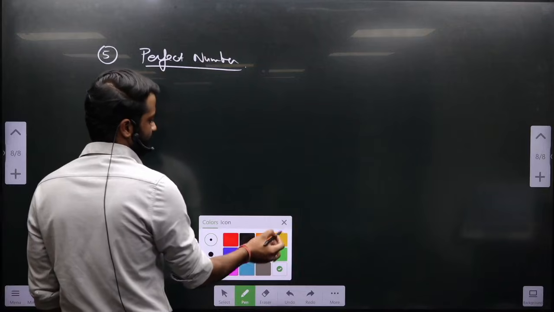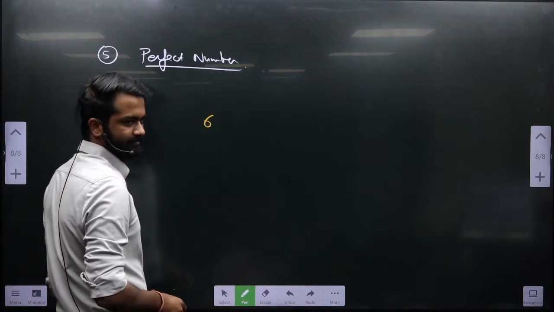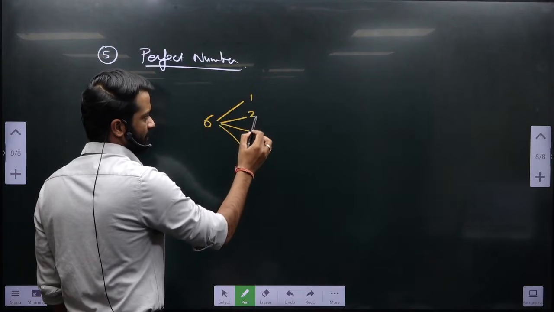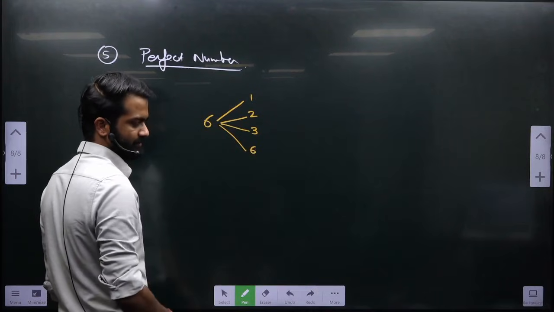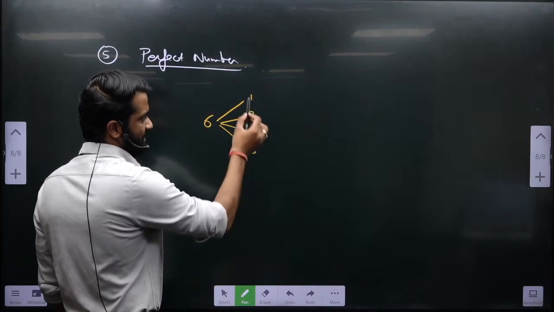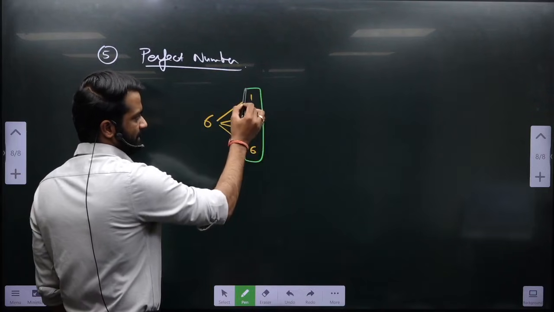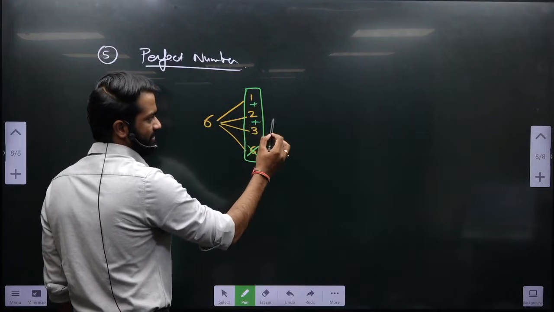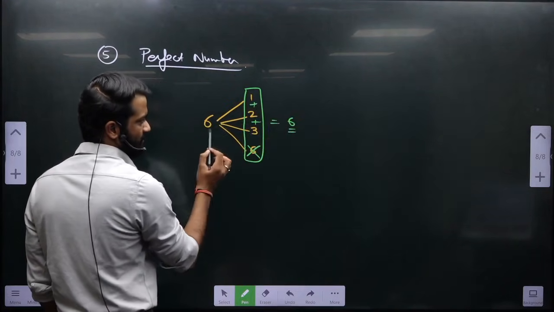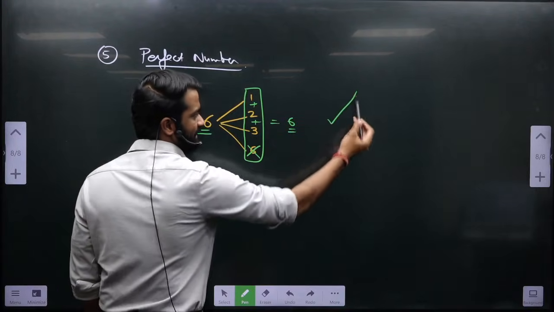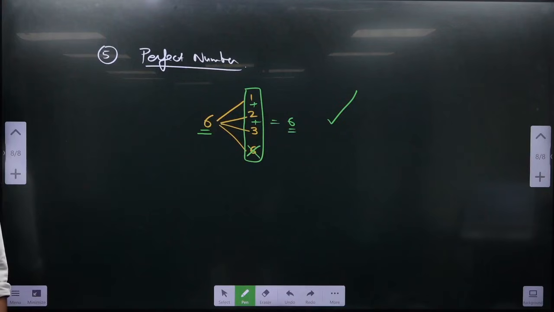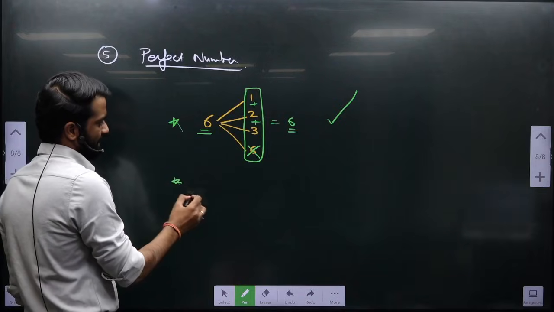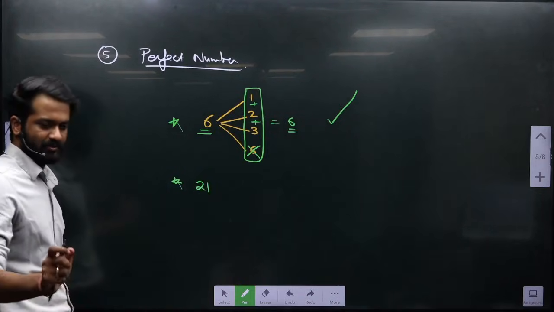Look at the board. 6. What are the factors of 6? 1, 2, 3, 6. What I am saying, if the sum of all the factors excluding the number itself, this plus this is 6, that is equals to number itself, then this is a perfect number. You get me? Okay, definitional है, just tell me, is 21 a perfect number? Just solve and tell me.